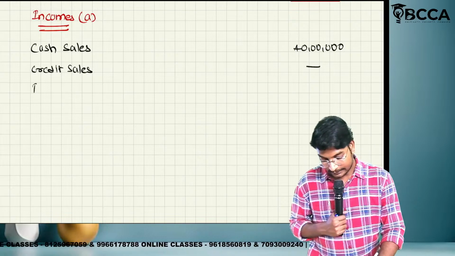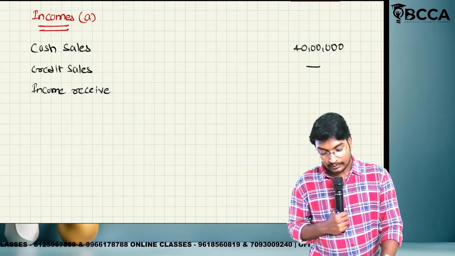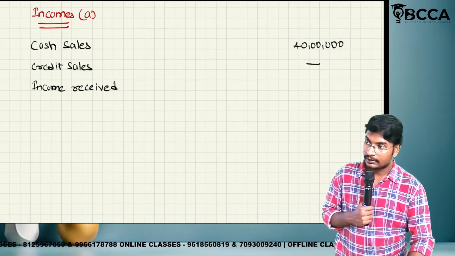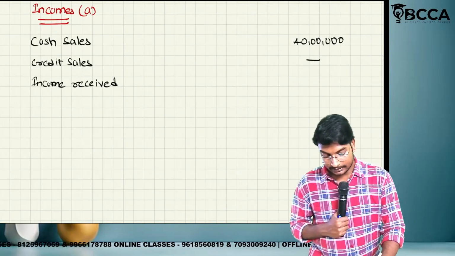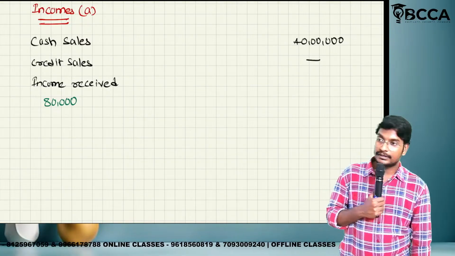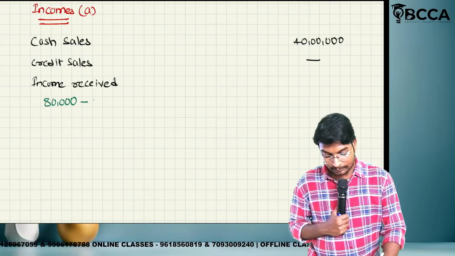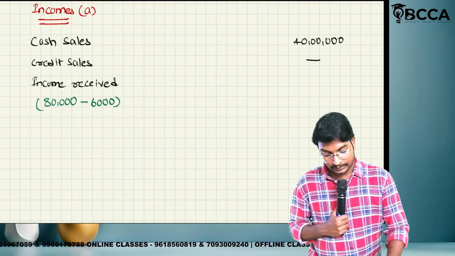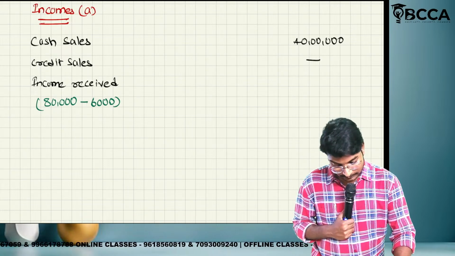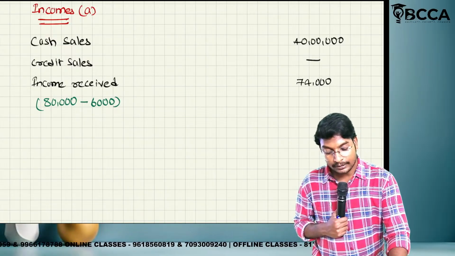Income received. So how much amount we have received? 80,000. Respond in a louder manner. 80,000. We have to deduct the income received in advance. How much amount we have received? 6,000. So minus 6,000 means how much amount, ma? 74,000. Are you getting my point? 74,000. Here we are not going to consider the credit sales.